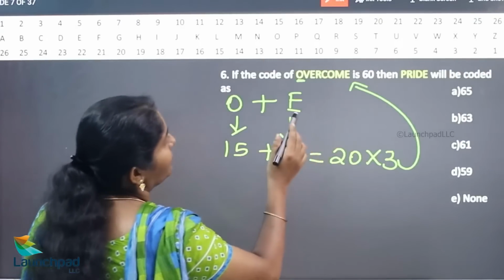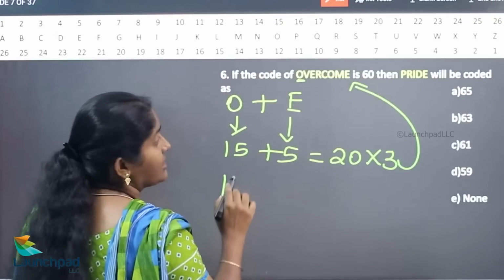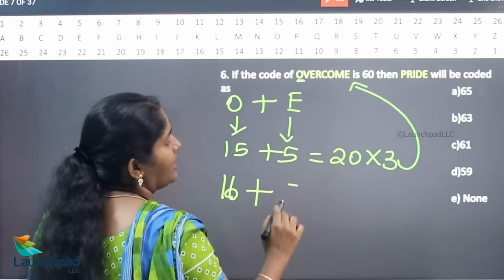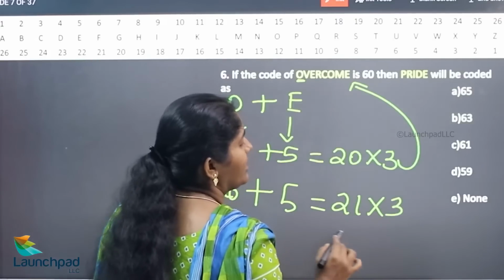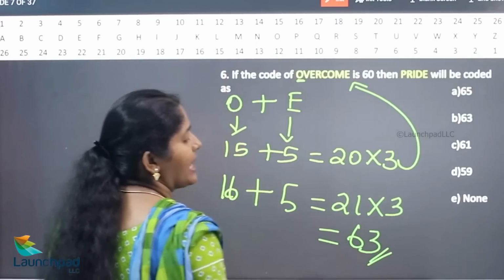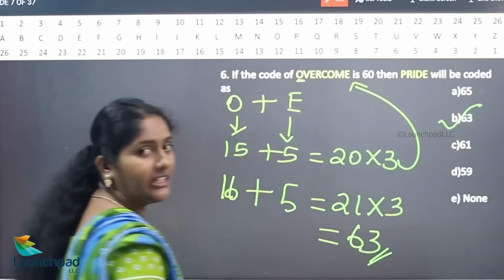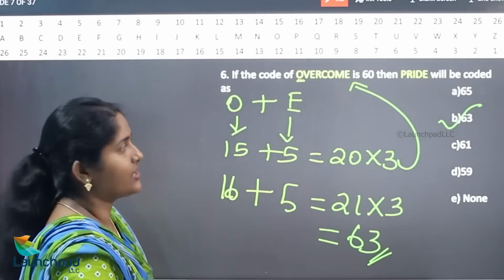So what is the value of P here? 16. And what is the value of E here? 5. 16 plus 5 is 21. 21 into 3 is 63. Hence your answer is option B, the correct answer. We'll move on to your next question.